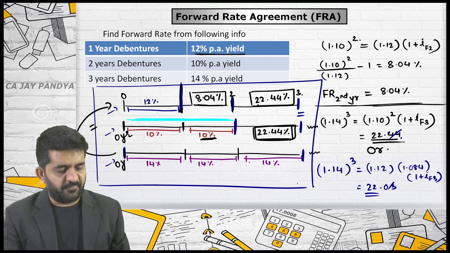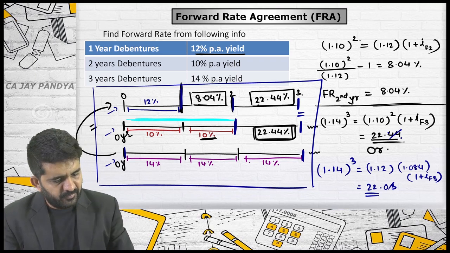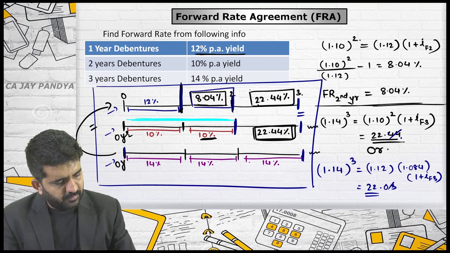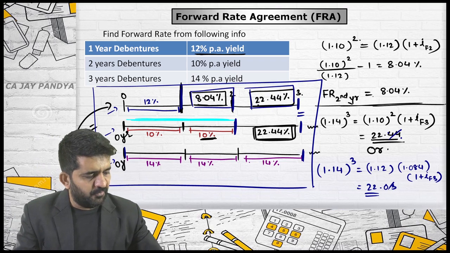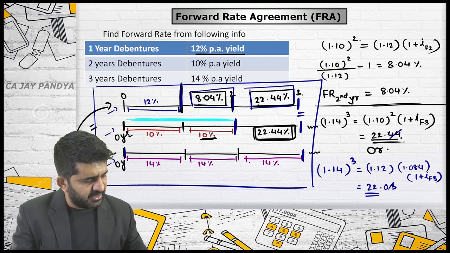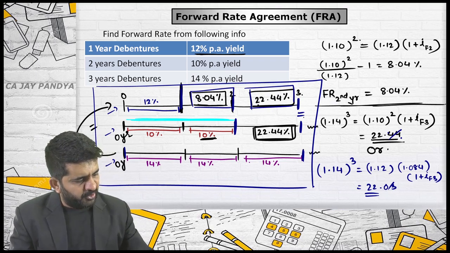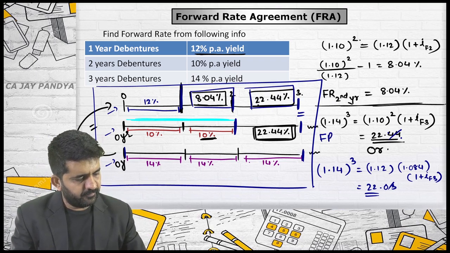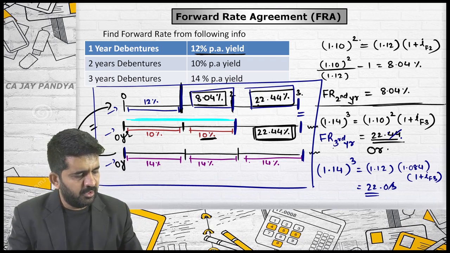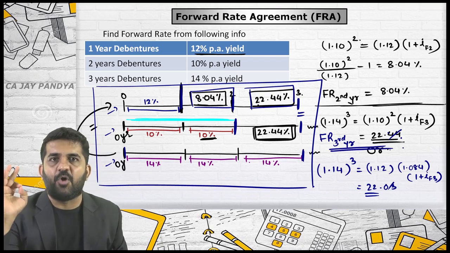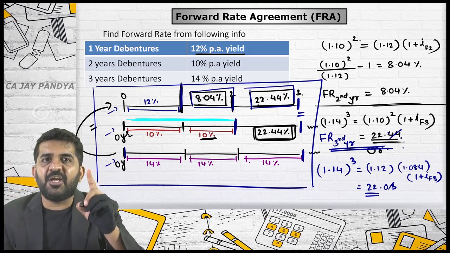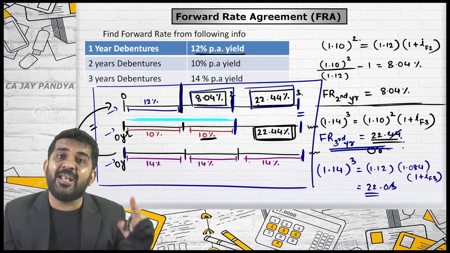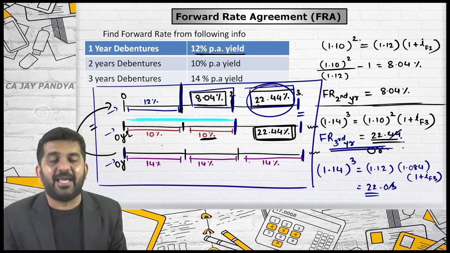I have written n numbers of rates. Yes, 8.04 and 22.44, both of them are forward rates. Yes, 8.04 is the forward rate for the second year as discussed. And 22.44 is the forward rate for the third year. Last time I am explaining the forward rate for the third year. If you want to borrow money at the beginning of the third year for the period of 1 year, up to the end of the third year, this rate will be applicable.